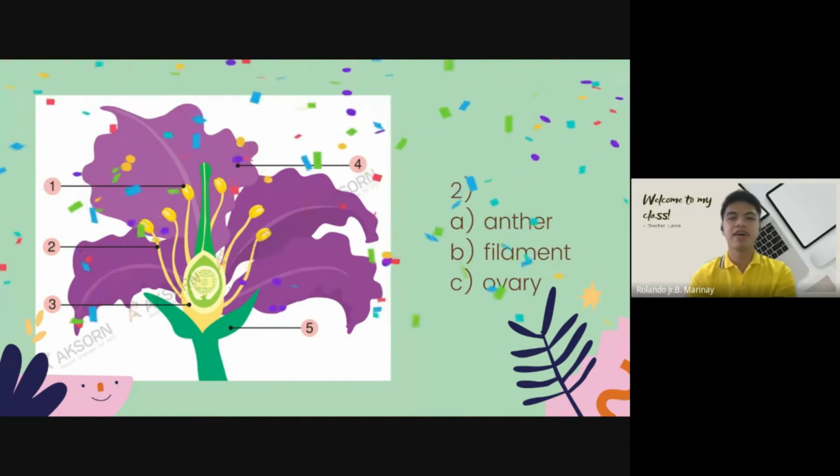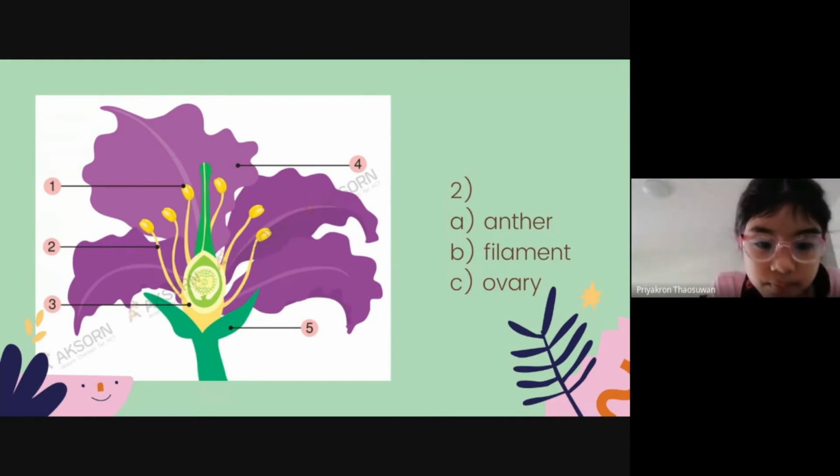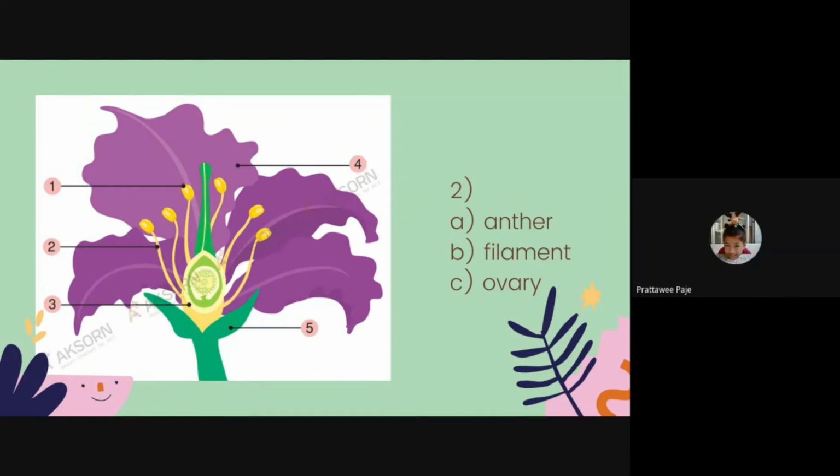Remember, this line that connects the anther to the other parts of the flower is called filament. Say filament. Padya, what's this, number two? Filament.